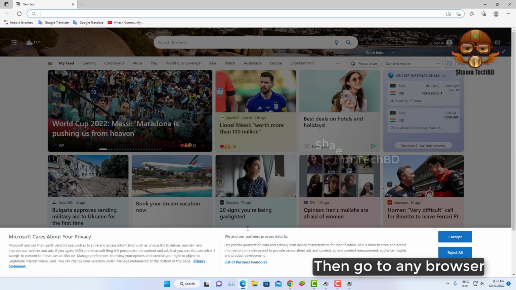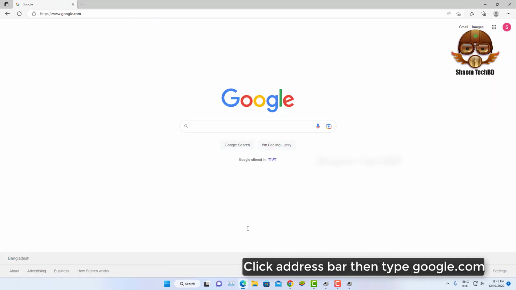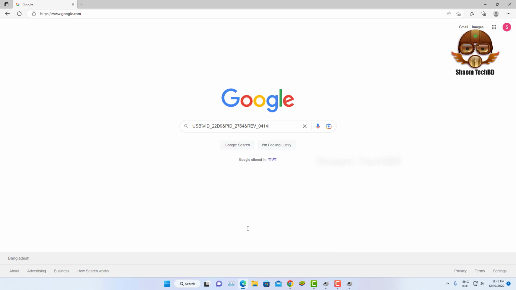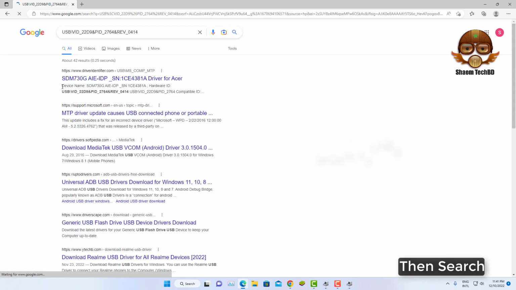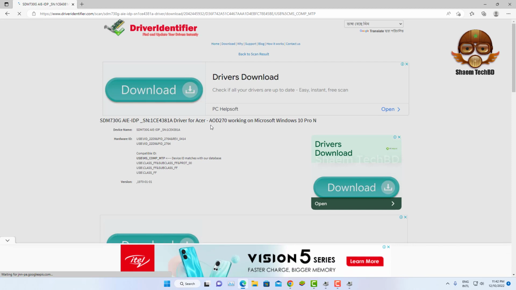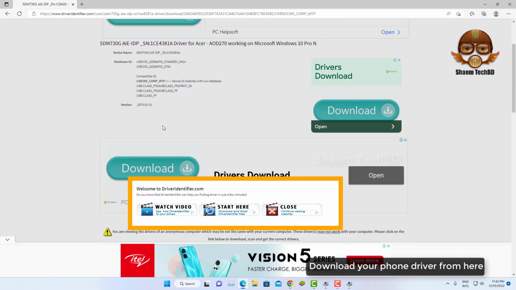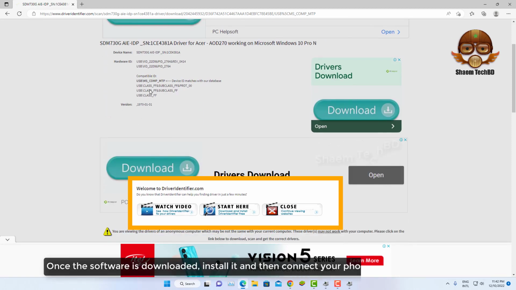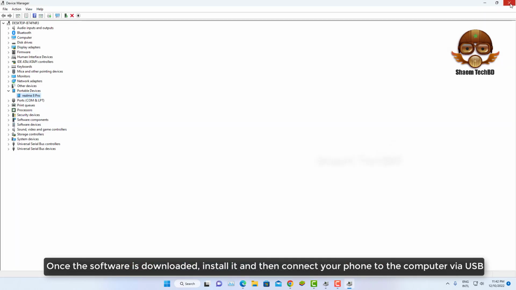Then go to any browser. Click the address bar, then type google.com. Paste the copied text here. Then search. Click on the first website. Download your phone driver from here. Once the software is downloaded, install it and then connect your phone to the computer via USB.